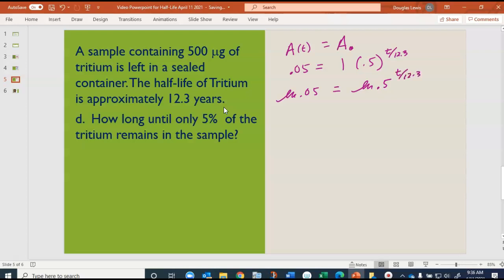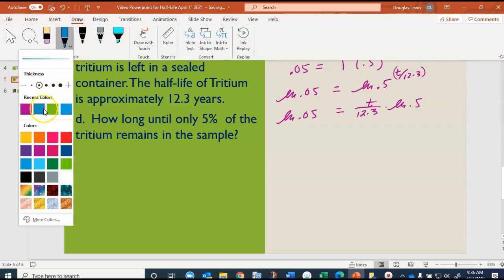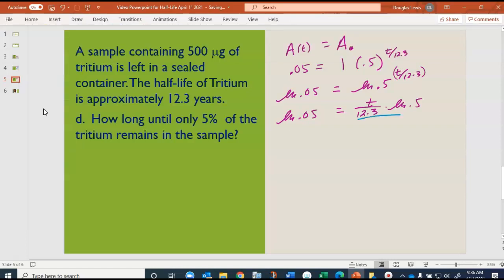And so, again, we use the power rule that says I can multiply that exponent by the log. And now we'll be able to divide both sides by the natural log of 0.5.